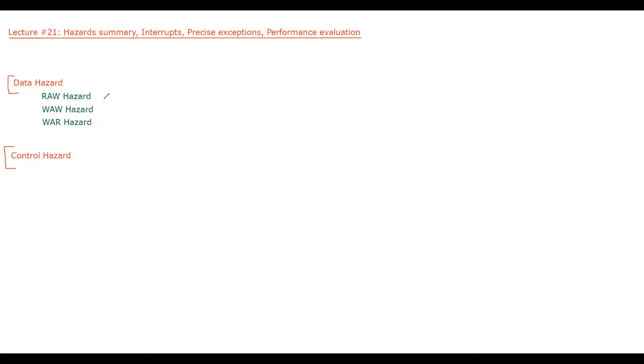In terms of data hazards, we have three types: RAW hazard, read after write, WAW hazard, and WAR hazard. And in these hazards, only the first one is the true hazard or true dependence. These two are only there if we have out of order execution.